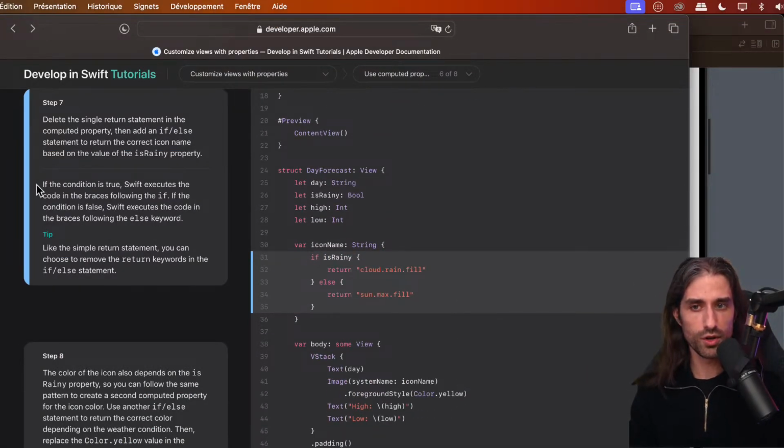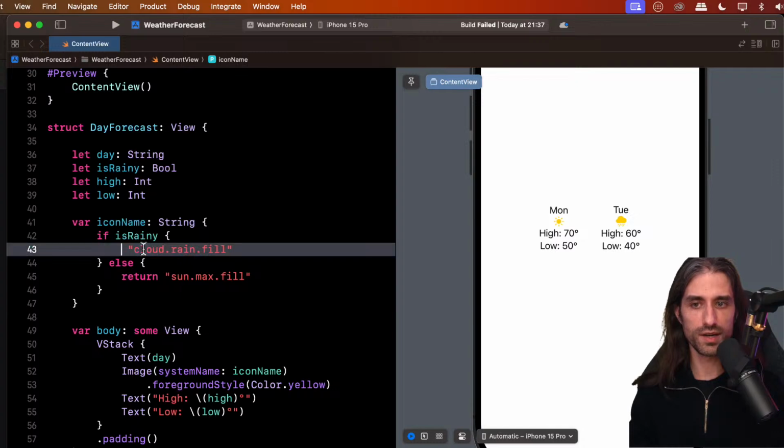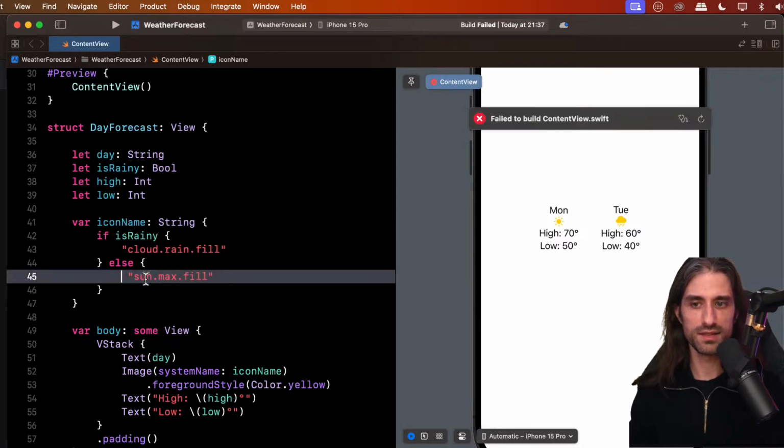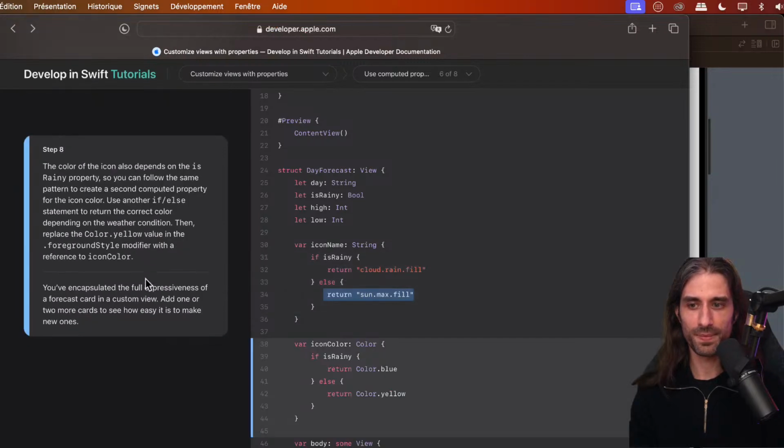So what does this code do? If the condition is true, Swift will execute the code in the braces following the if, so this path right here. And if the condition is false, Swift executes the code in the braces following the else keyword, so this code path right here. Like the simple return statement, you can choose to remove the return keywords in the if and else, so you can remove them like that. You can see that it still works correctly.